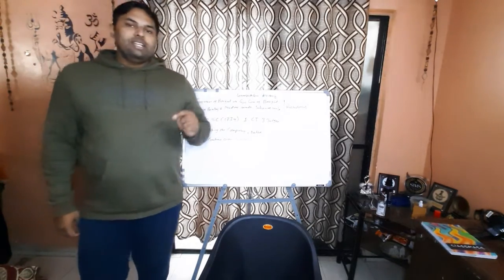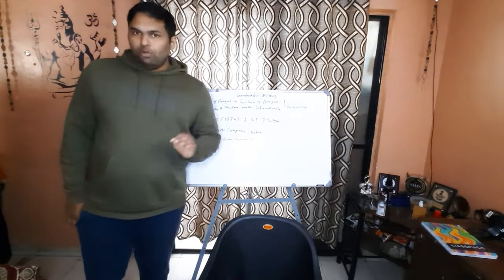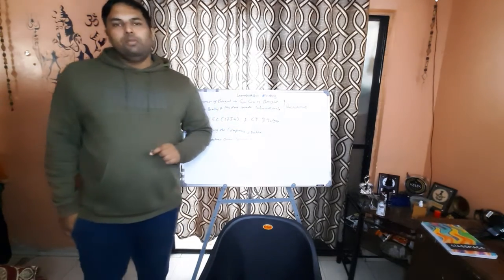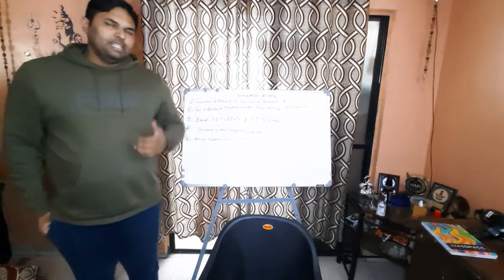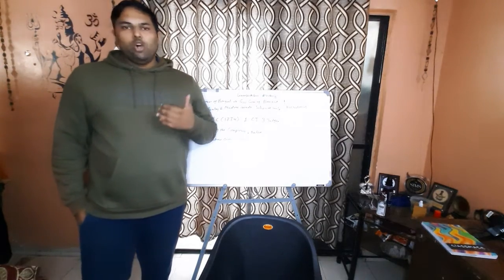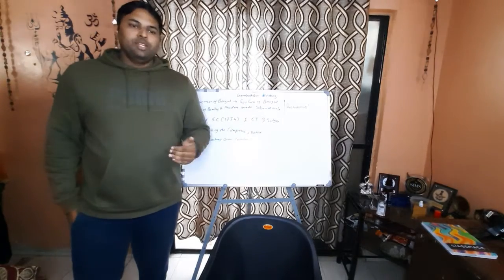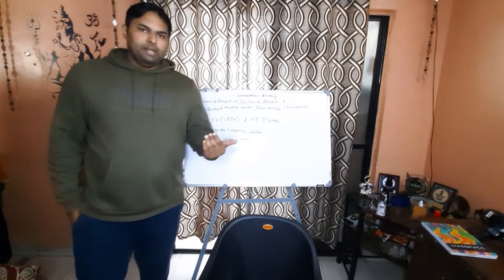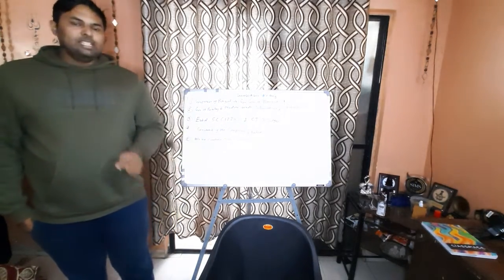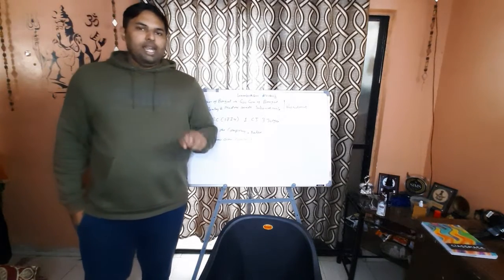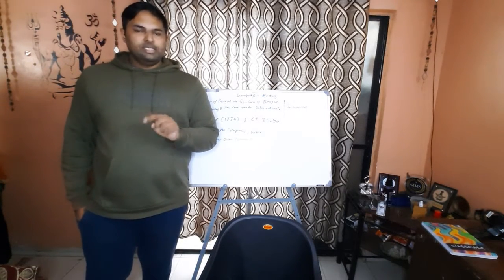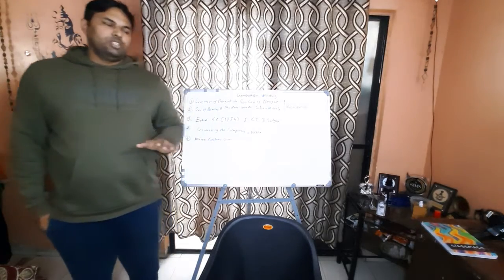Now in the year 1858 Sepoy mutiny happens, and in the wake of Sepoy mutiny the British government decides that we are going to take control of the Indian governance, right? And then in 1947 we got independence, and in 1946 the Constituent Assembly was made, and in 1950 on 26th January India got its constitution.